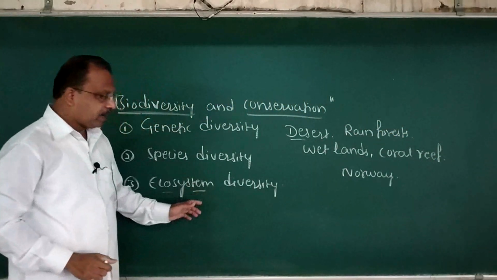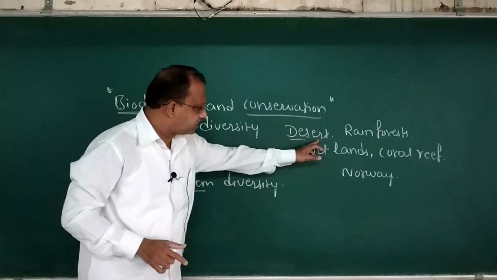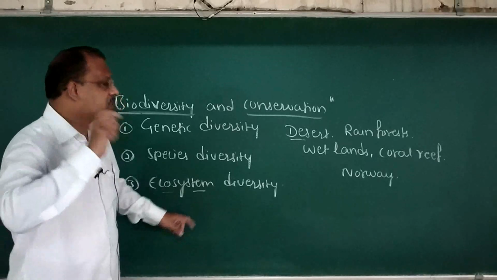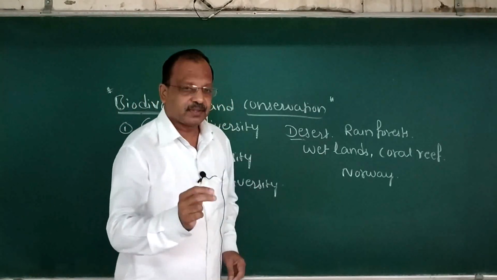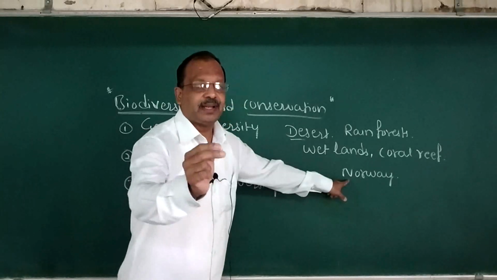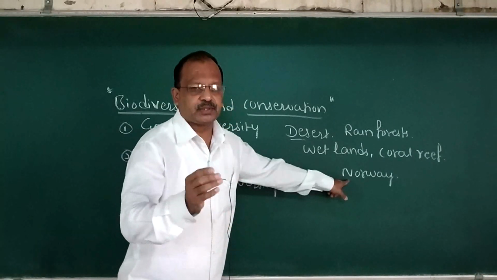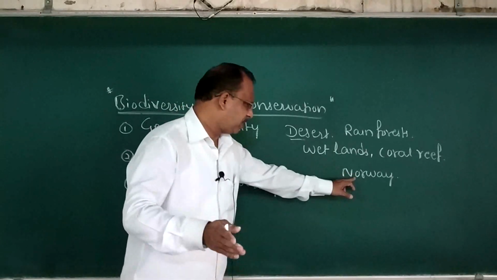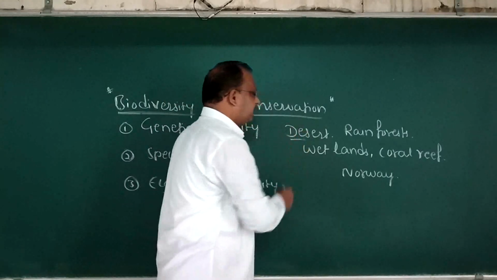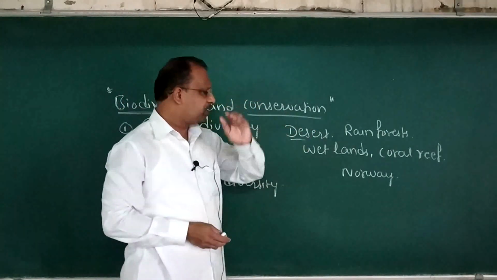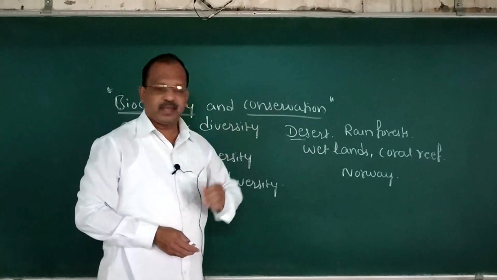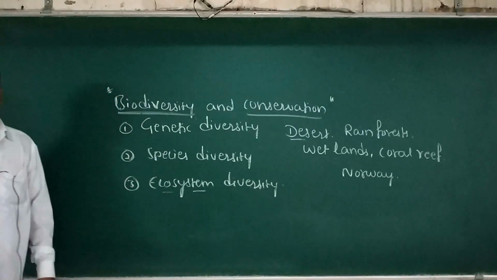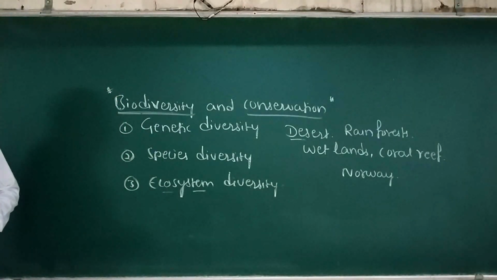So India is having great ecosystem diversity when comparing with Scandinavian countries like Norway, European countries. Actually, it includes Denmark, Sweden, and Norway. India is having desert ecosystem, rainforest ecosystem, wetland ecosystem, coral reef ecosystem, alpine meadows ecosystem, etc.